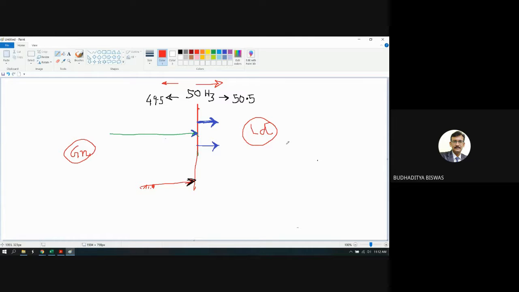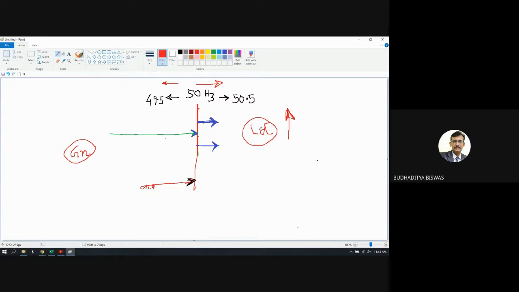Now, when the load demand increases, then what do we need to do? When the load demand is increased relative to the generation, then what do we need to do? We need to increase the generation. No, not this concept, because the load demand will increase or decrease based on the power consumption by the load center. It's not like this. We actually want the generation to be equal to the load demand.